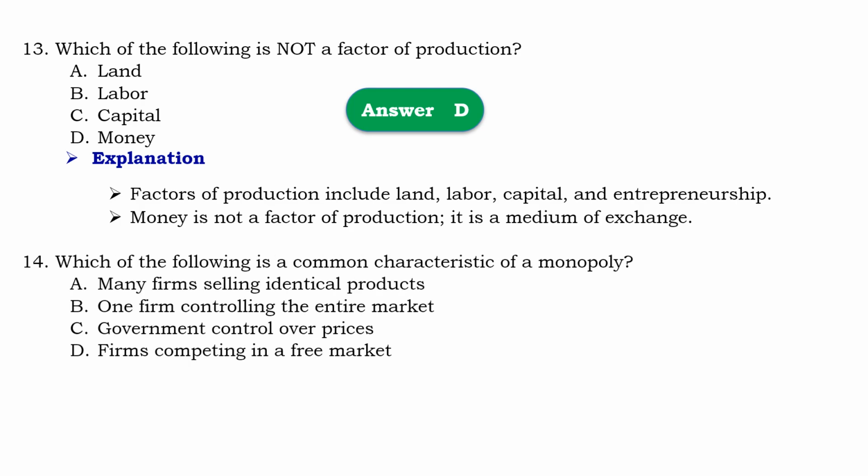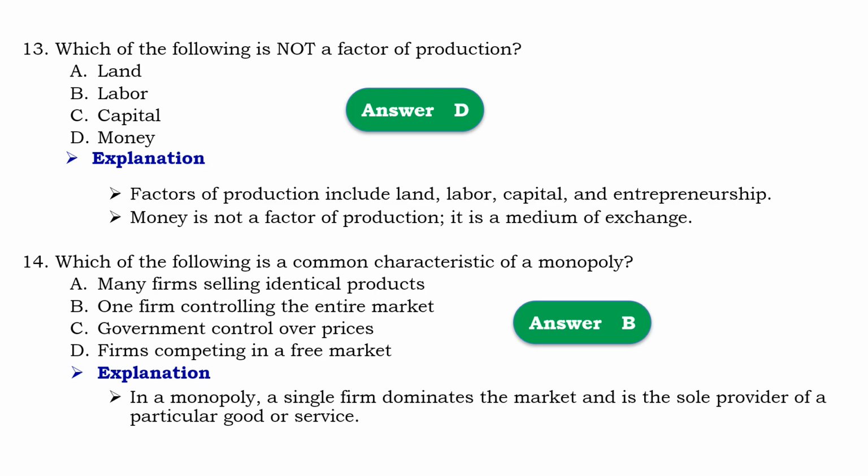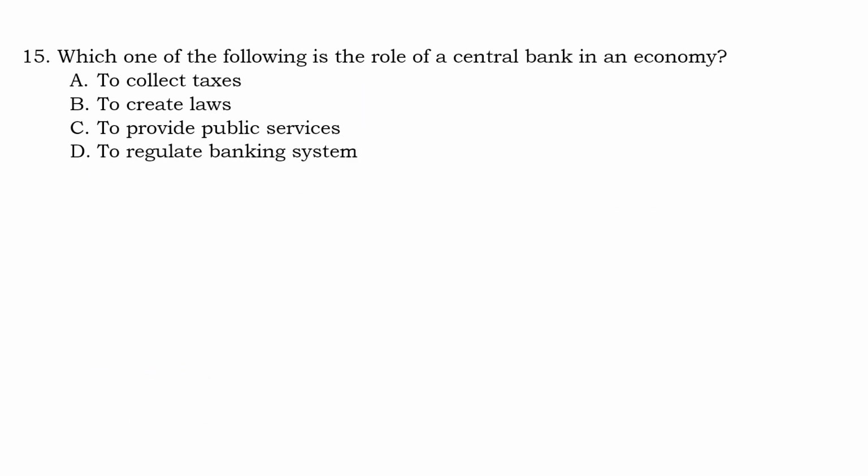Question number 40. Which of the following is common characteristics of monopoly? 14ኛ ጥያቄ ከሚከተሉት ውስጥ ዋነኛው የሞኖፖሊ ገበያ ባህሪ የሆነው የትኛው ነው ላል? So that should be B, one firm controlling the entire market. Means that monopoly market የምንለው ውስጥ አንድ ነጋዴ ሁሉም ገበያን የሚቆጣጠር ከሆነ አንድ ዕቃውን ሁሉ ገበያ ውስጥ የሚገኝ ከሆነ ይሄ ሞኖፖሊ ማርኬት ተብሎ ይጠራል ማለት ነው።